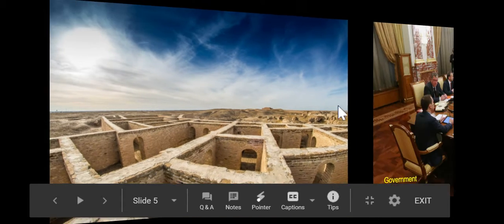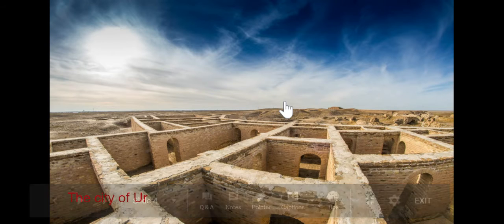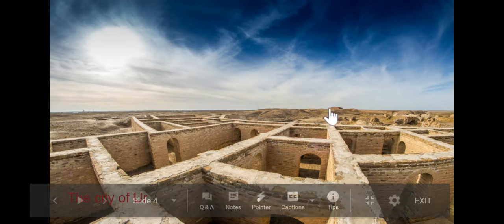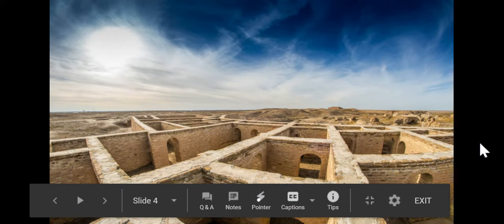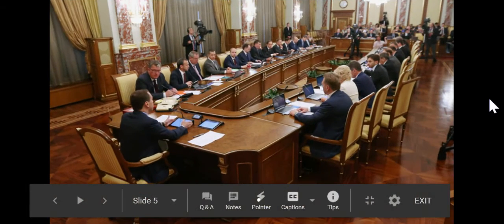This is the city of Ur, or what is left of it. It's actually been pretty remarkably preserved because it is thousands of years old. So again, we would have a wall around this probably for defense, and this enabled people to live here permanently. Next up, government.